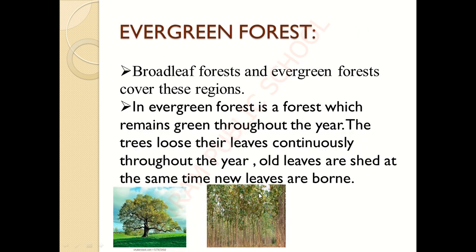So next we are going to see the evergreen forest. Already we have seen the deciduous forest. What is meant by evergreen forest? An evergreen forest is a forest which remains green throughout the year. The trees lose their leaves continuously throughout the year. Old leaves are shed at the same time new leaves are born. So this is a special thing, isn't it? So in the evergreen forest, all the 365 days in a year, it will be completely green in nature. So think about it.